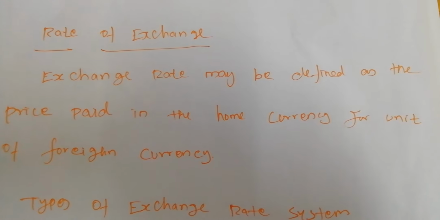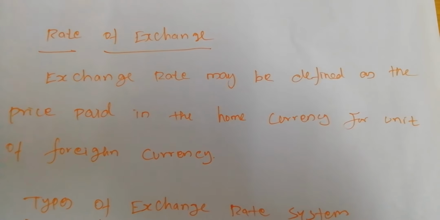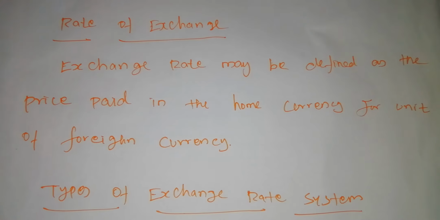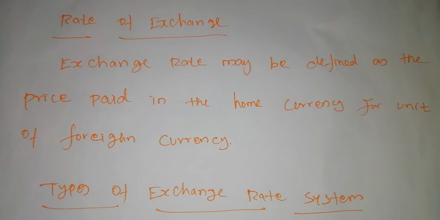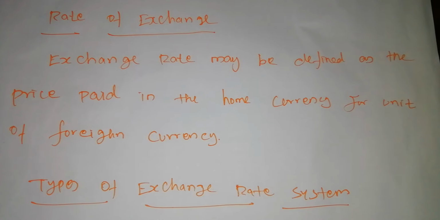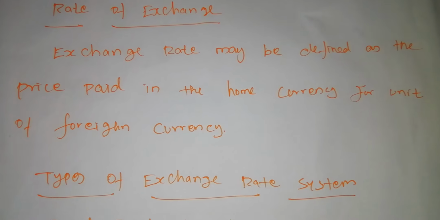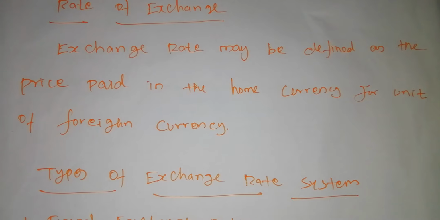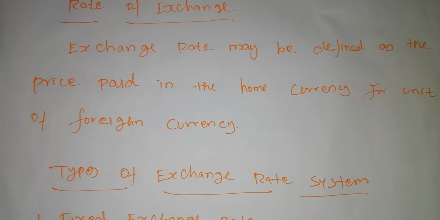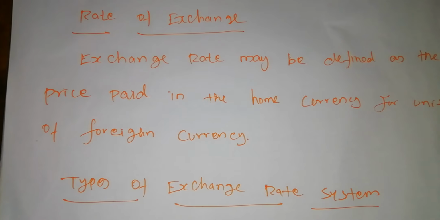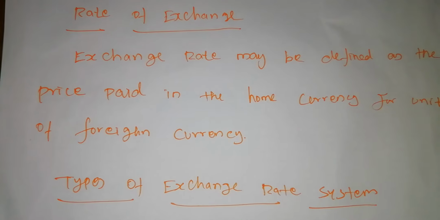So every nation's currency has some value. For example, if one dollar is equal to 70 rupees, here the $1 value is equal to 70 rupees, which means the value of the dollar is much higher than the rupee. This is the value of currencies. The exchange rate may be defined as the price paid in the home currency.